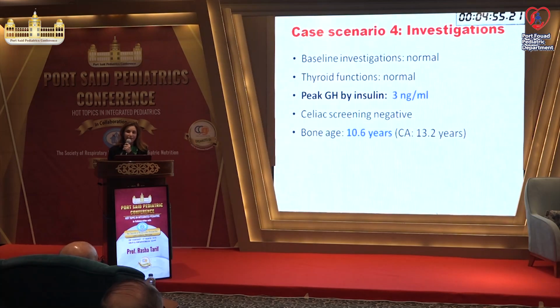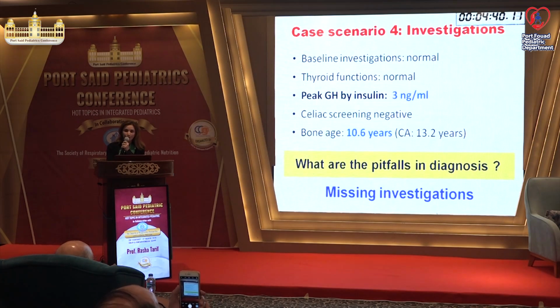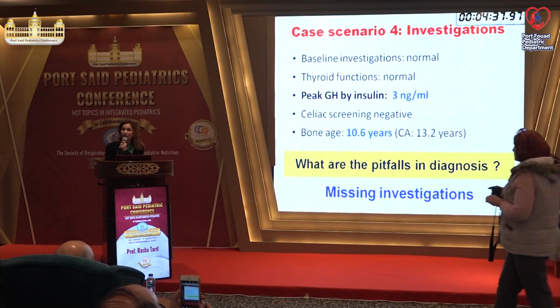Of course, yes. The baseline investigations were normal thyroid, normal peak growth hormone. She's lucky, her doctor did a growth hormone stimulation test this time. It's low. Celiac screening negative, the bone age is 10.6, and the chronological age is 13.2. What are the missing investigations here?